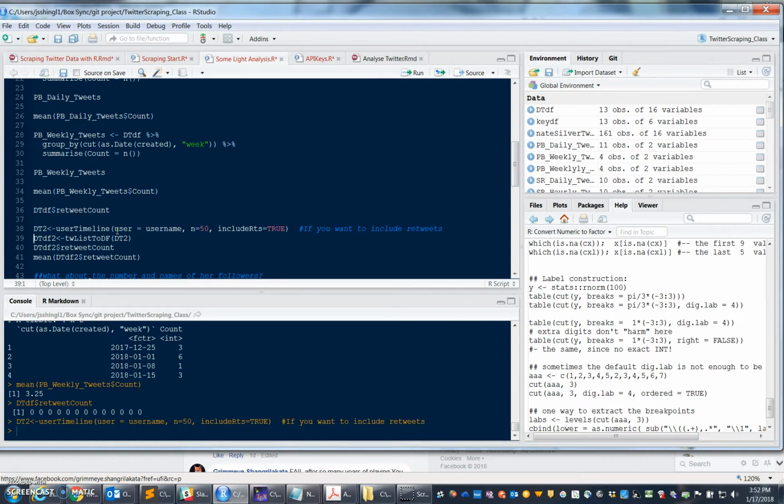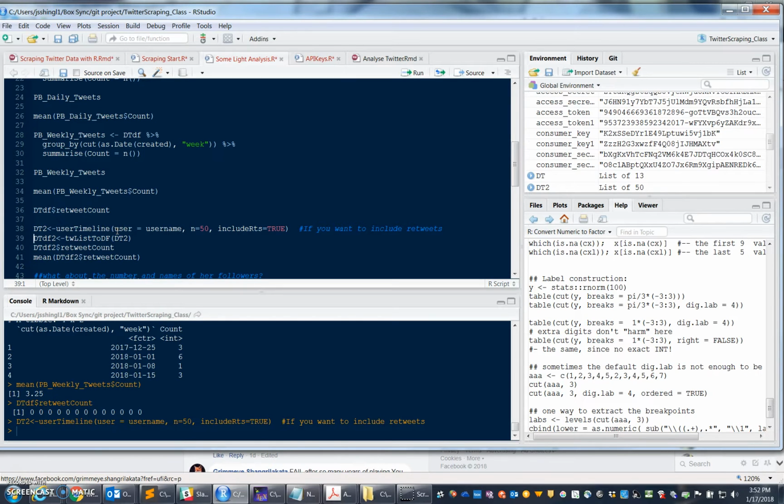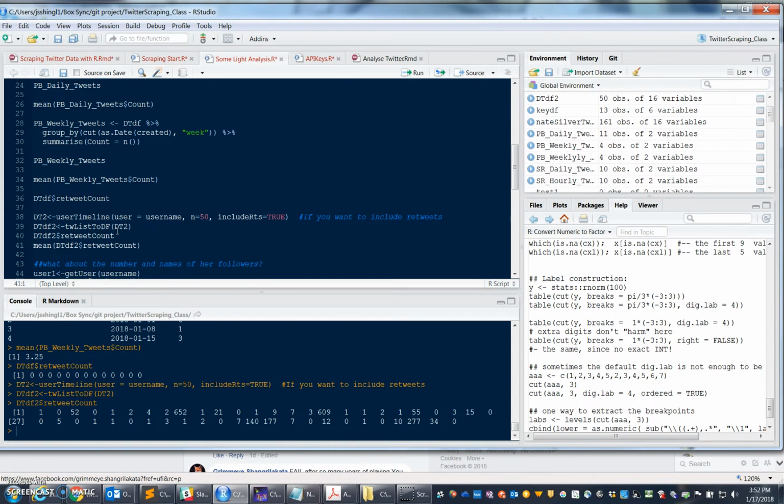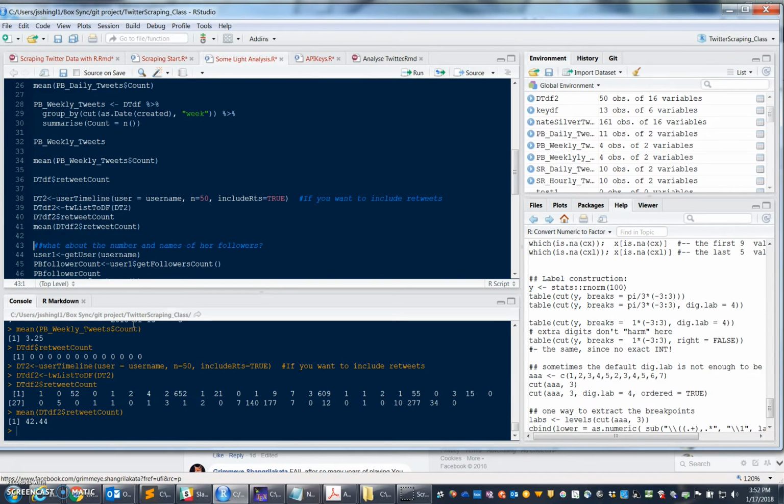So let's take a look. We download. It's still very quick because we're only downloading 50 values, and we notice this time we do have retweets all over the place. 50 retweets here, 652, and on average she gets about 42.44 retweets from things that she also retweeted.